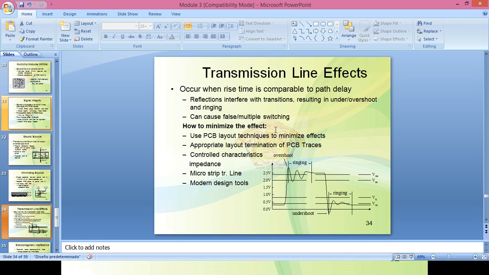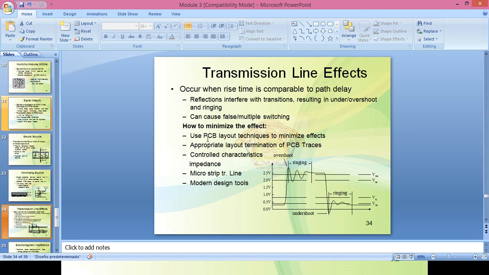Then how to minimize this effect? Use PCB layout design techniques. What are the PCB layout design techniques we have to use? There should be a proper layout design in branching and in the termination path.